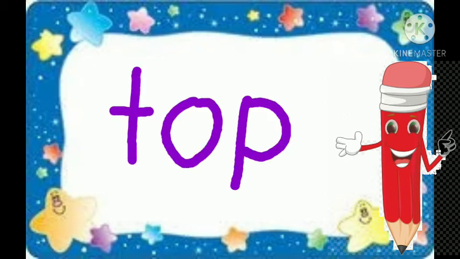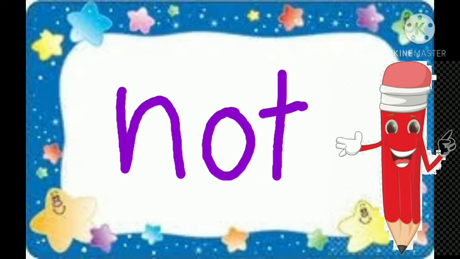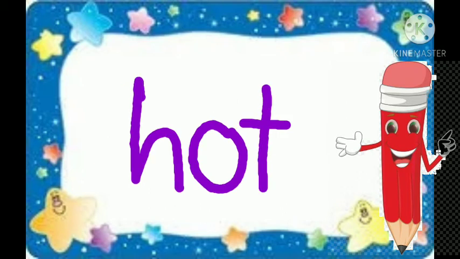Now let's write and read some words with short O sound. Top. Rot. Nut. Hot. This time, we are going to write the missing short vowel sound.